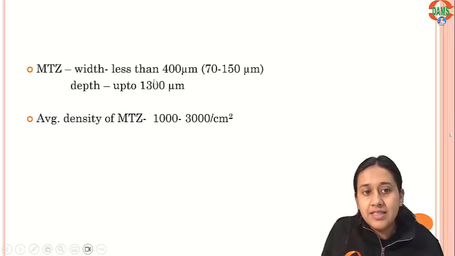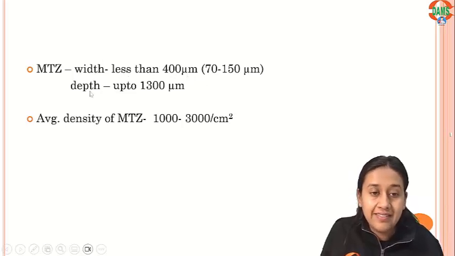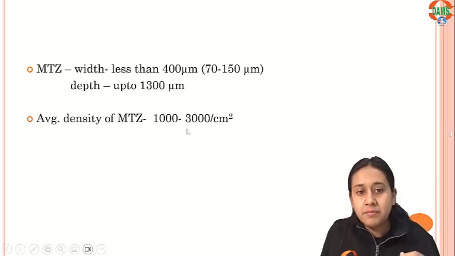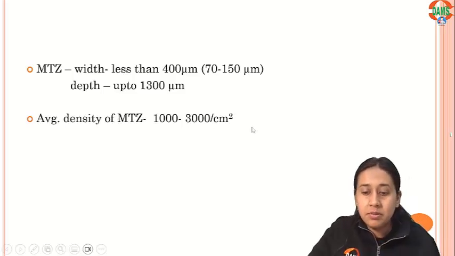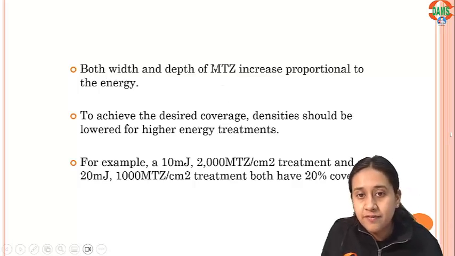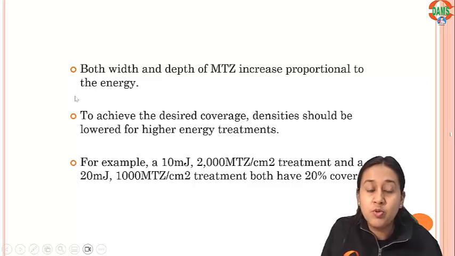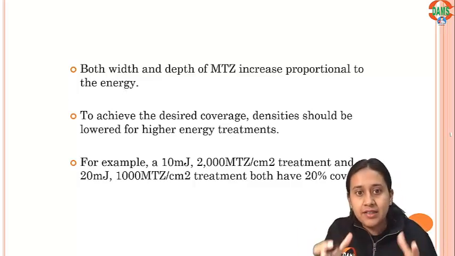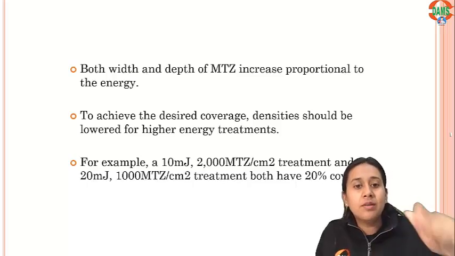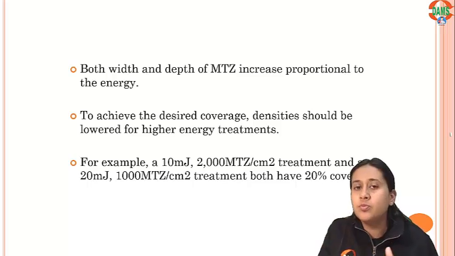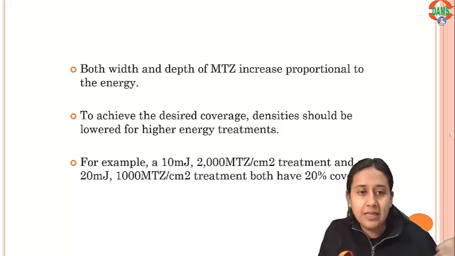MTZ, the width is less than 400 micrometer and the depth is up to 1300 micrometer. The average density of MTZ is 1000 to 3000 per centimeter square. Please remember, both width and depth of MTZ increase proportional to the energy. If you use more energy, obviously the width will increase and the depth will increase. So depending upon the indication, if you have deep scars, you have to increase the energy. If you have superficial scars, the energy should be kept low.